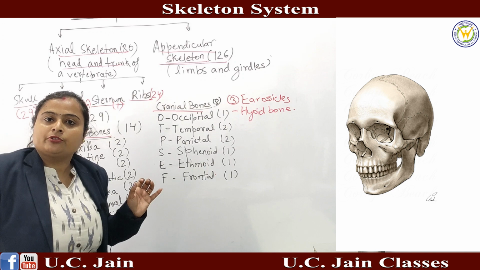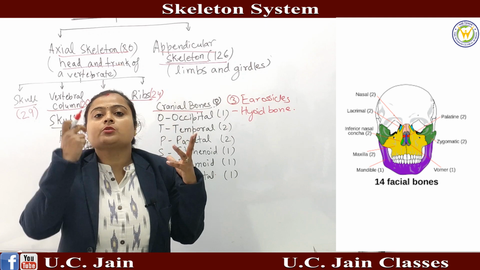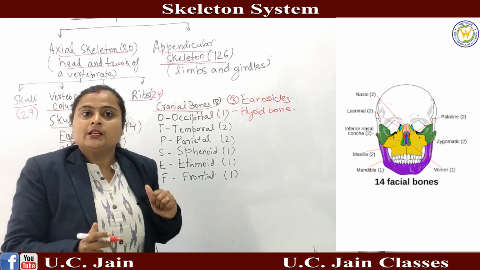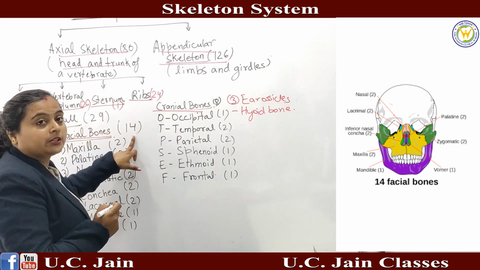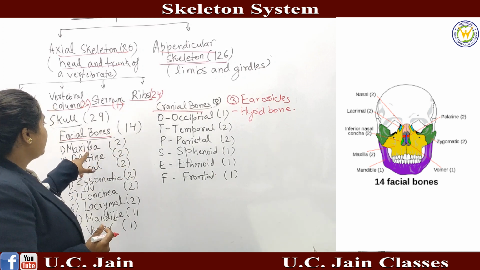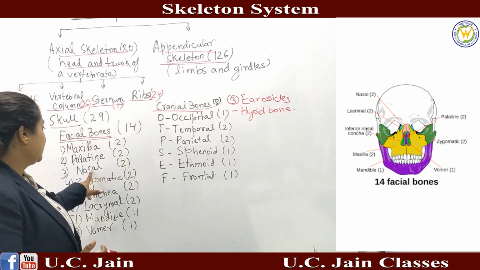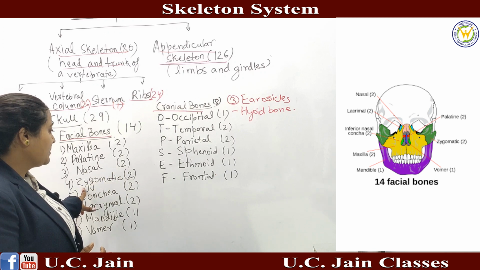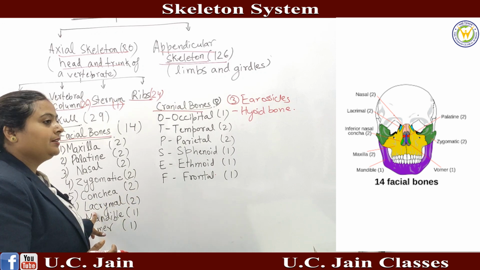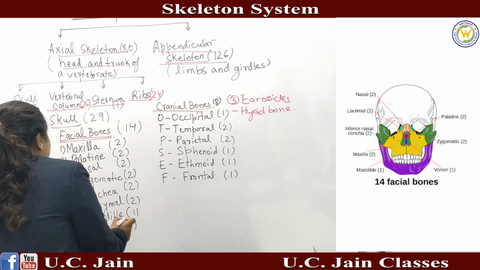When we talk about the facial bones, how many bones are present in the face? The bones present in our face come under the facial bones, and you can see in the image the number of facial bones. It is 14 in number. Let's see the names of the facial bones. We have maxilla, 2 in number; palatine, 2; nasal, 2; zygomatic, 2; conchae, 2; lacrimal, 2; mandible, 1; and vomer, 1.